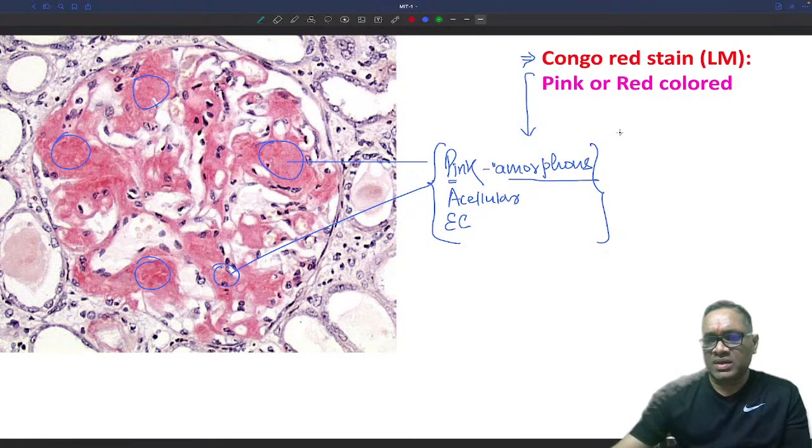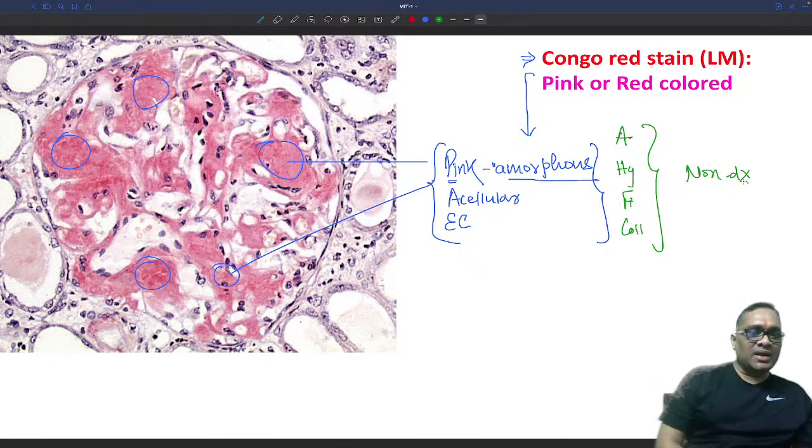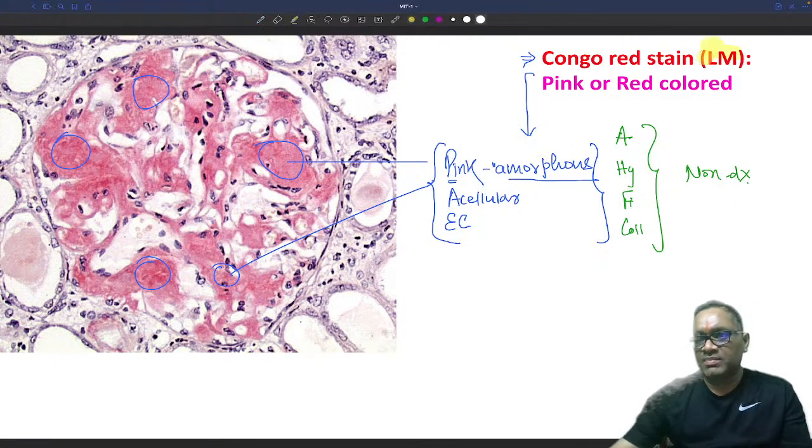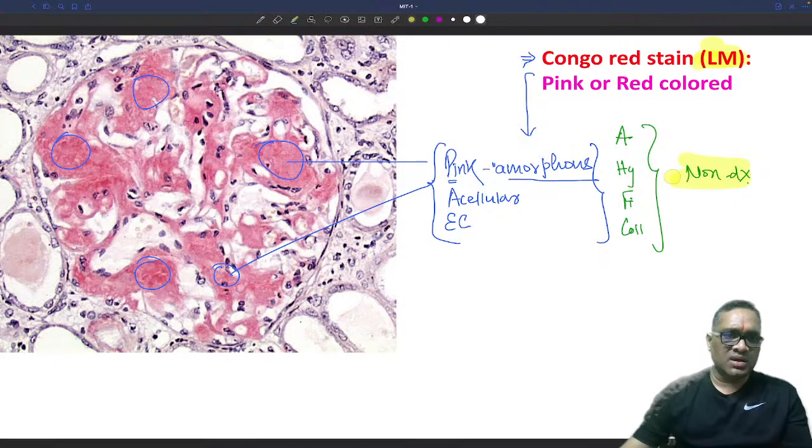This can be amyloid also, as I have said. This can be hyaline also, this can be fibrin also, this can be collagen also. So that is why this is non-diagnostic, right? We cannot diagnose amyloidosis by simply seeing the light microscopy. Simply seeing light microscopy is not diagnostic in Congo red staining.